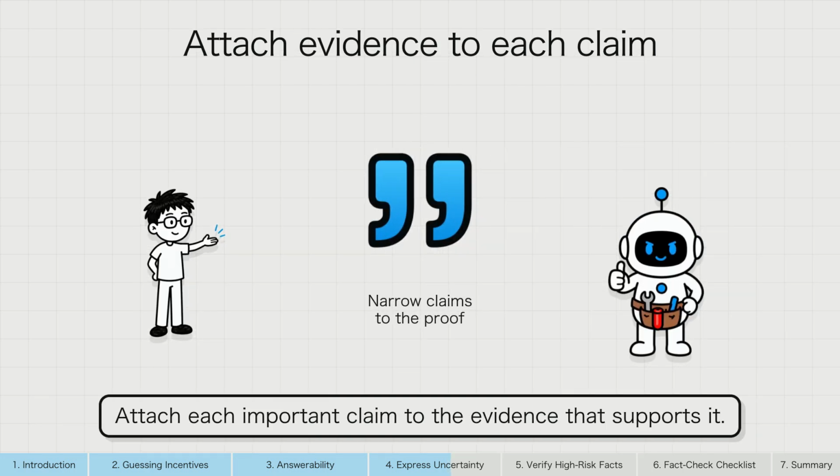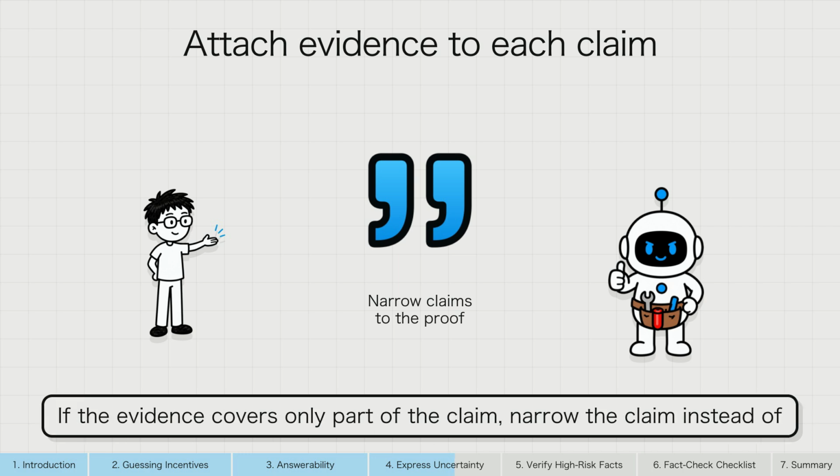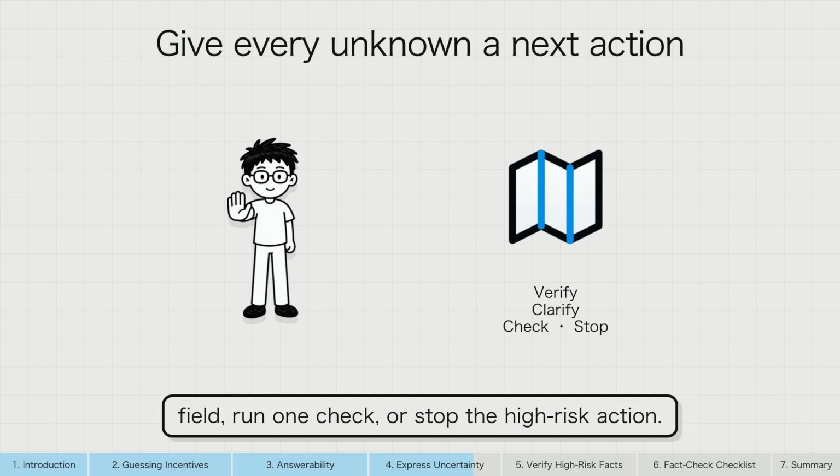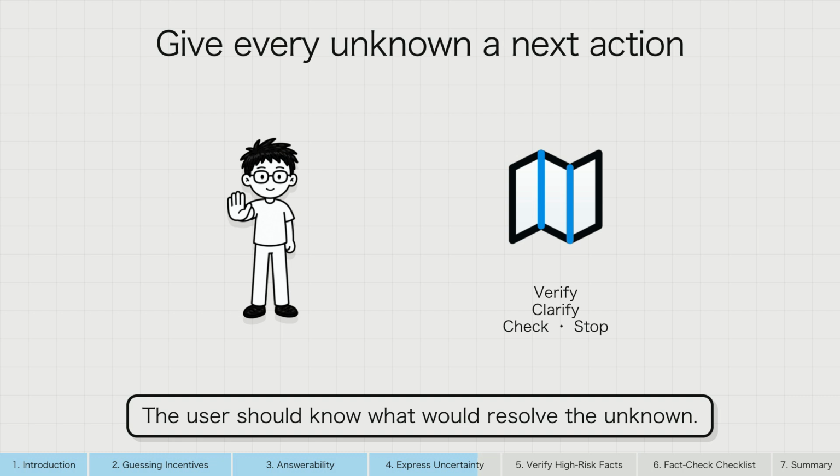Attach each important claim to the evidence that supports it. If the evidence covers only part of the claim, narrow the claim instead of stretching the citation. End uncertainty with an action: verify one source, request one missing field, run one check, or stop the high-risk action. The user should know what would resolve the unknown.